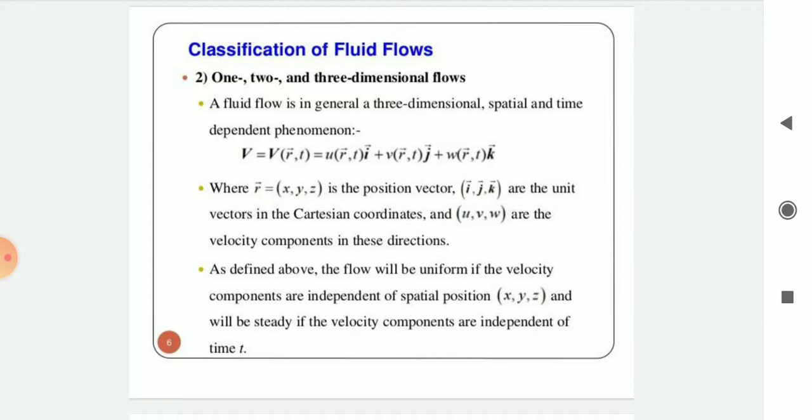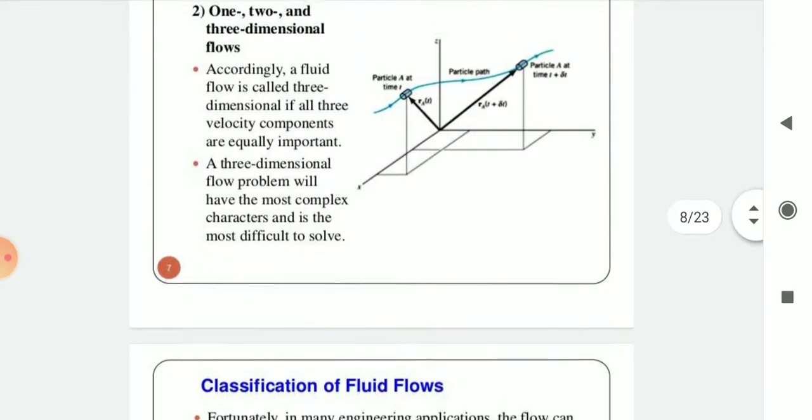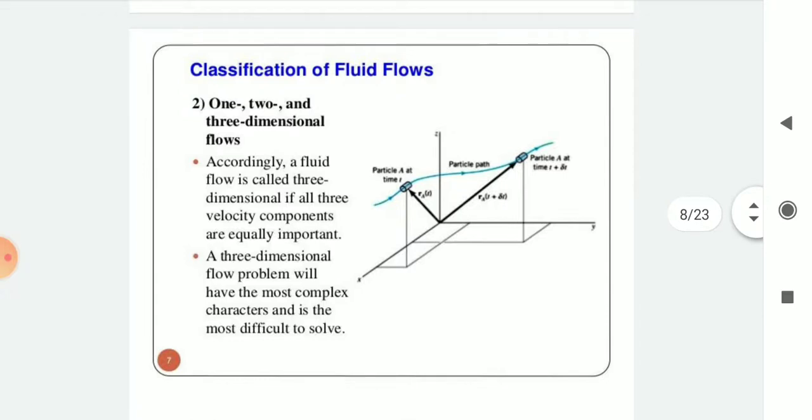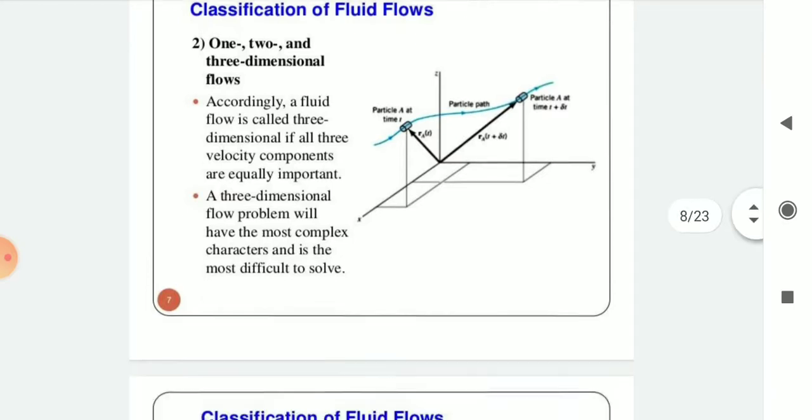u is equal to f1(x, y, z), v is equal to f2(x, y, z) and w is equal to f3(x, y, z), where u, v, w are the velocities in the x, y, z directions. You can see in the graph the particle path, with particle A at time t0 and particle A at time t, shown in the figure.